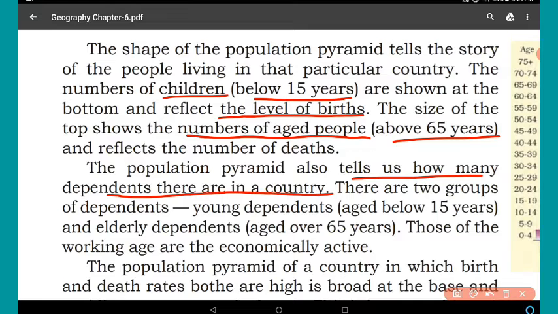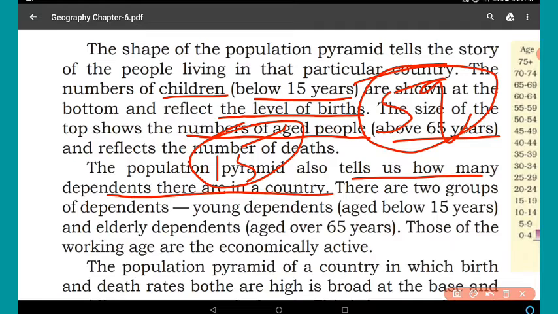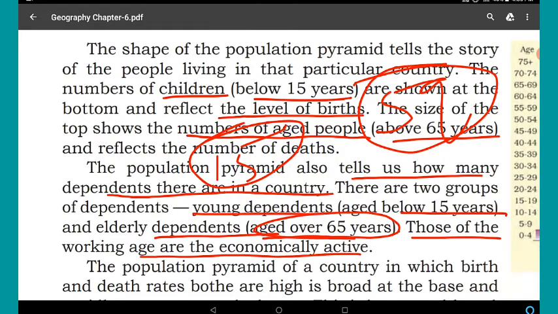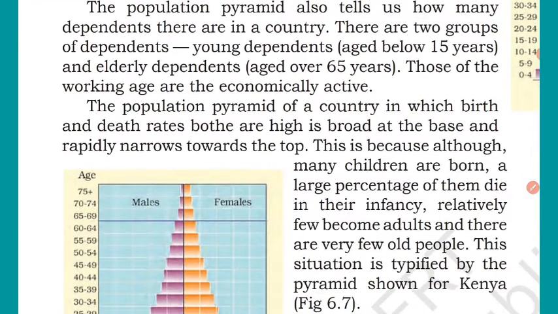Dependents. Who are dependents? Less than 15 years of age are dependent, and more than 59 years of age are dependent. So there are two groups of dependents: young dependents and old or elderly dependents. Generally it is more than 59 years, but it depends on the structure of the country or the economy of the country, and at what age people get retired. Those of the working age, 15 to 59 years, are the economically active.